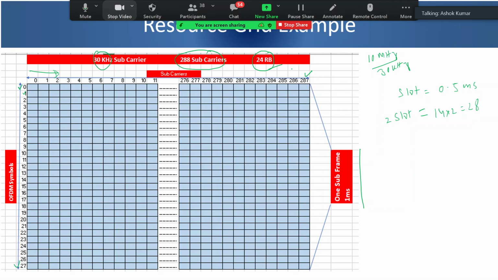So basically, approximately, because 288 subcarriers, if you multiply 288 subcarriers by 30 kilohertz, you'll get around 8 point something megahertz of the frequency band. Just try and do it. It is not exactly 10 megahertz. I am just giving an example. For simplicity, I have taken 288 carriers. You can increase this number to about 300 subcarriers in case of a 10 megahertz. Just multiply this 288 by 30, you'll get around that.